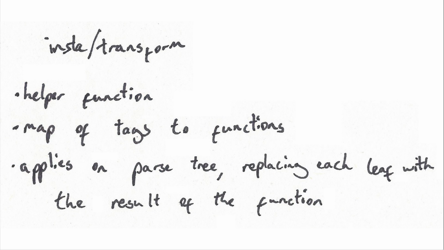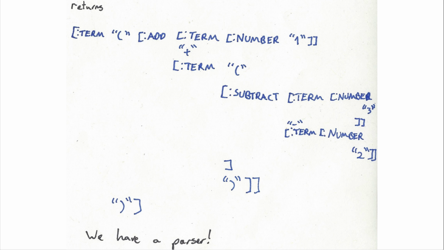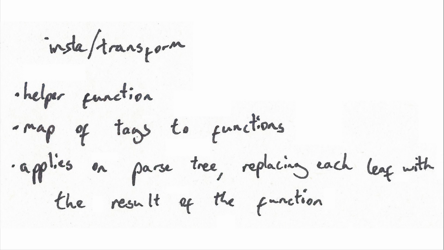It's called insta-transform. It takes a map. This map is of tags. These are the names in here. So we have a tag here, term, subtract, term, number, etc. And it takes a tag and calls a function on the arguments to that tag as if it's a Lisp function. So you have in your vector your tag, so number, for instance, and then you have the string 1, and it calls a function on that string and replaces the value there with the thing that the function returns. Now that doesn't make so much sense because I talked a bit fast and didn't show you something.